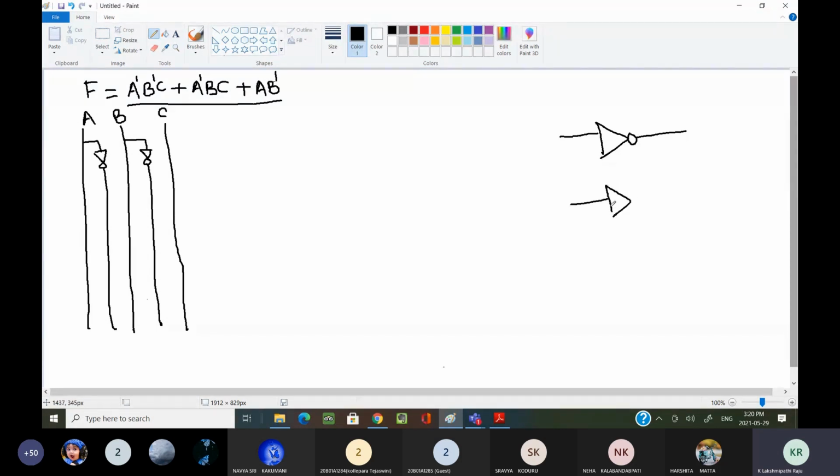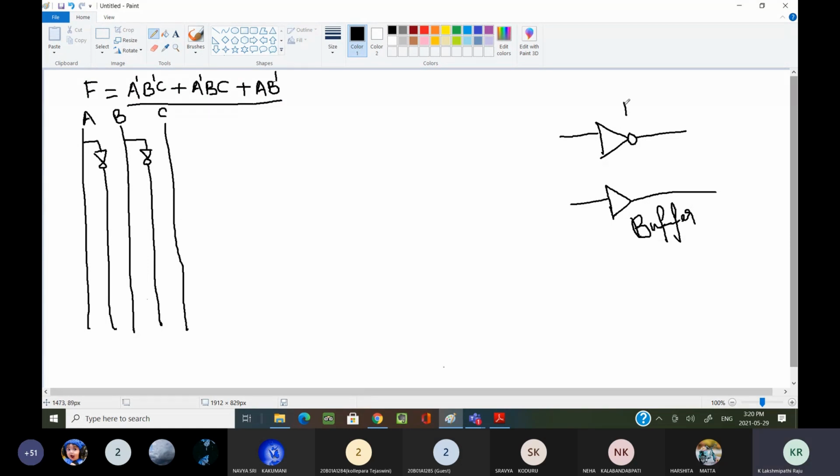Some people may think sir has drawn this bubble for beauty's sake, but there is a reason. If you do not draw that bubble, we call it a buffer symbol. Can you tell me what a buffer is?